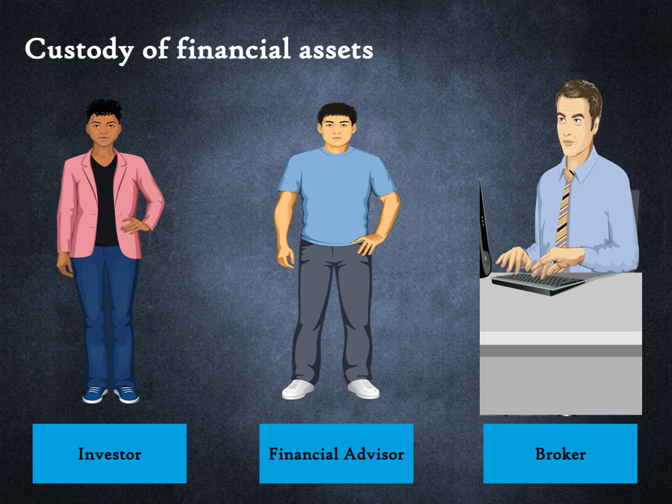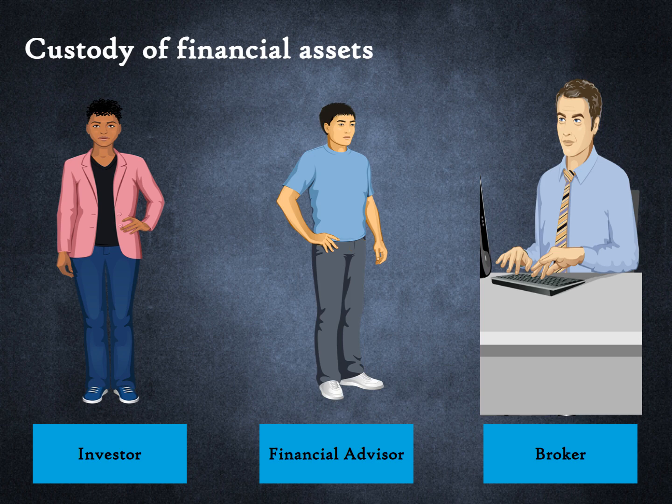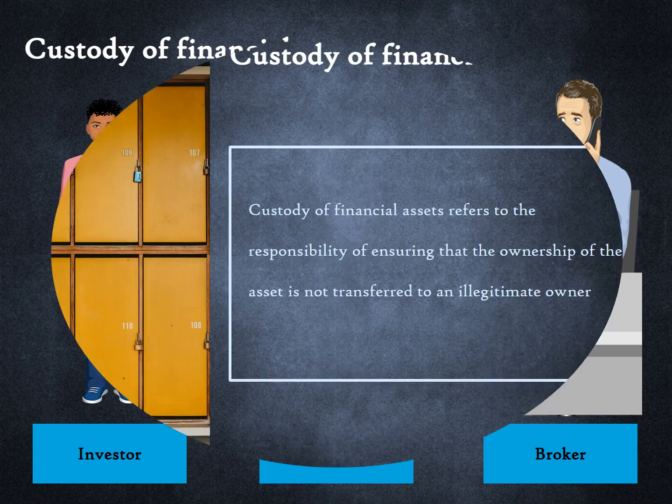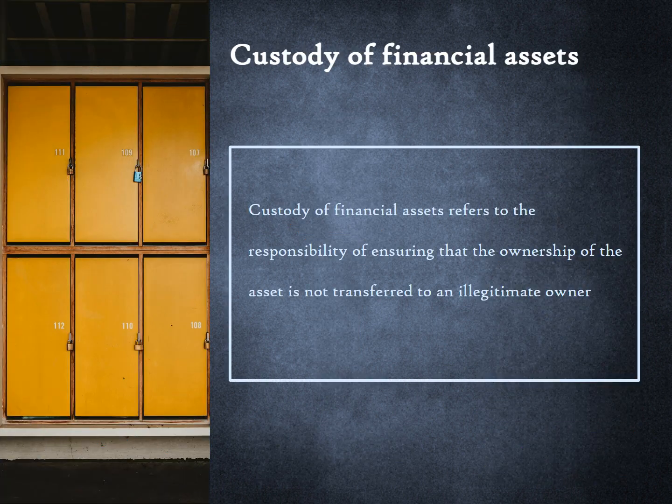This is a good time to make a brief detour to understand what is meant by custody of a financial asset. Imagine you have 100 shares of Apple in your brokerage account. Your financial advisor instructs your brokerage firm to transfer these shares to his account. Your brokerage firm will hopefully not follow his instructions because it has custody over the assets. Custody of financial assets refers to the responsibility of ensuring that the ownership of the asset is not transferred to an illegitimate owner. Custody and ownership are thus closely related. The function of custody is to prevent loss of ownership from theft.